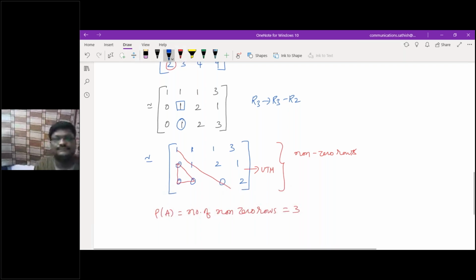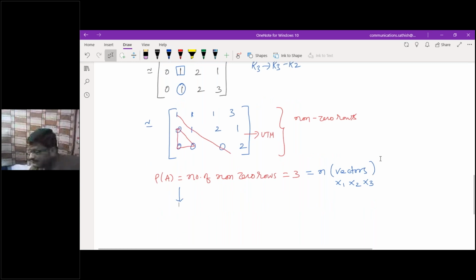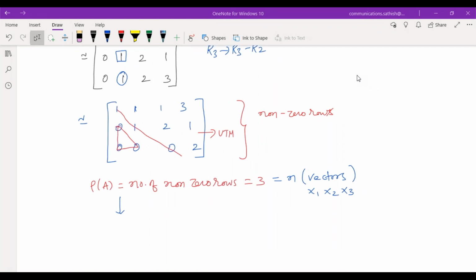Here n means the number of vectors: x1, x2 and x3. So hence the given vectors are what? Linearly independent. The given vectors are linearly independent. Am I correct?